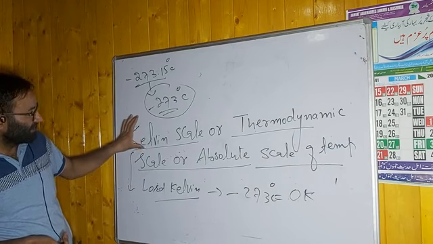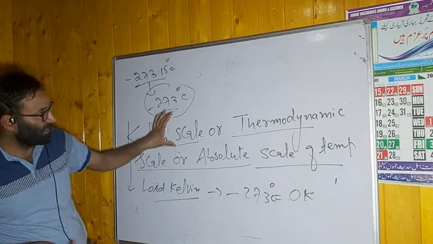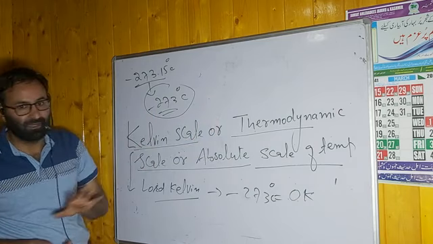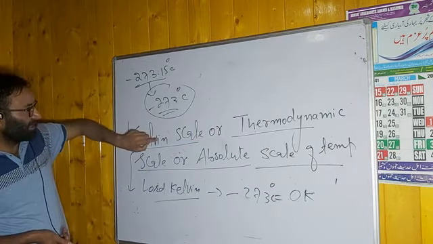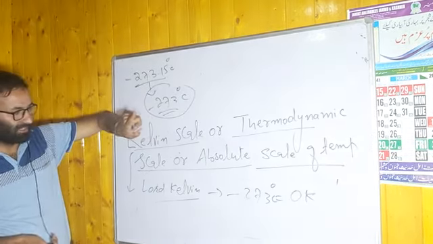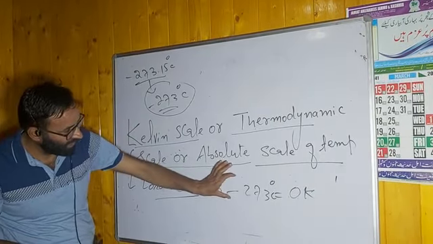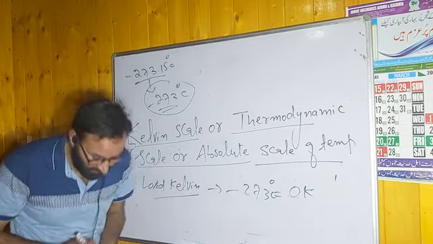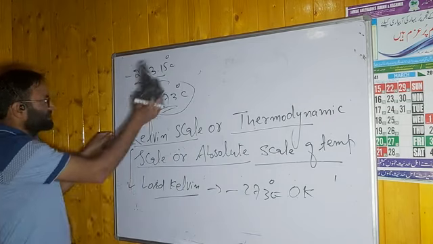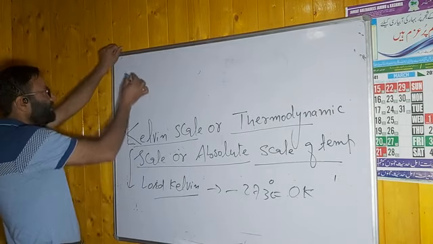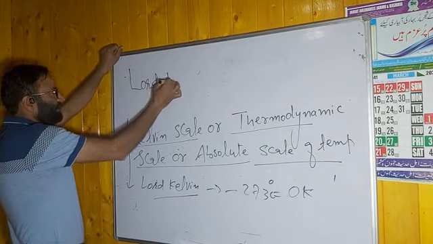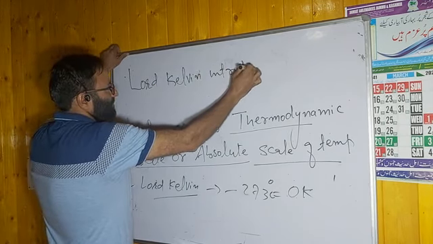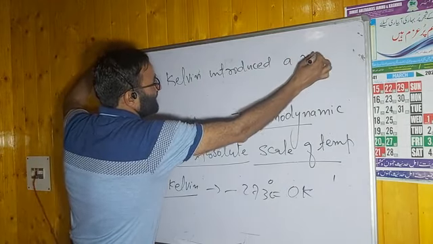What is that scale? The Kelvin scale, or you can say the thermodynamic scale, or the absolute scale of temperature. You have to mention that Lord Kelvin introduced a new scale of temperature in which he started with minus 273 degrees Celsius equal to 0 Kelvin. You have to mention this point in this scale. Lord Kelvin introduced a new scale of temperature.